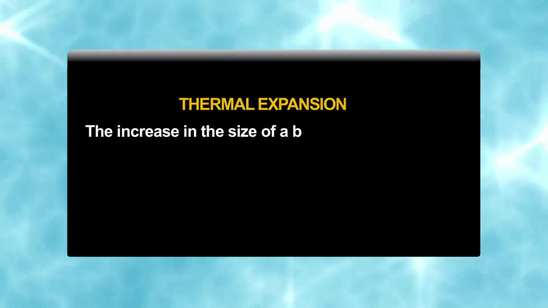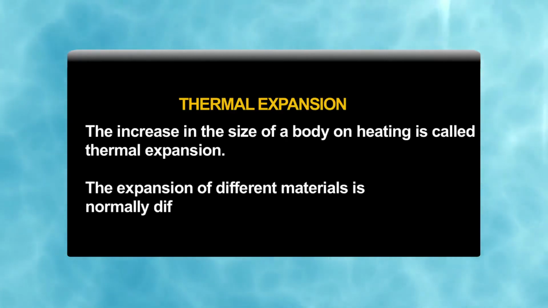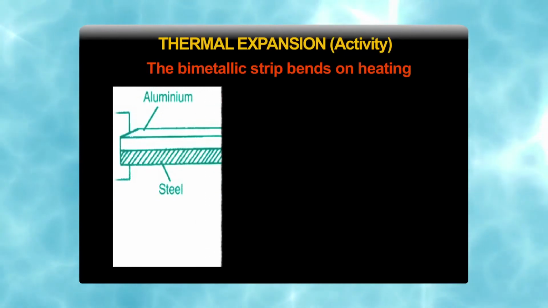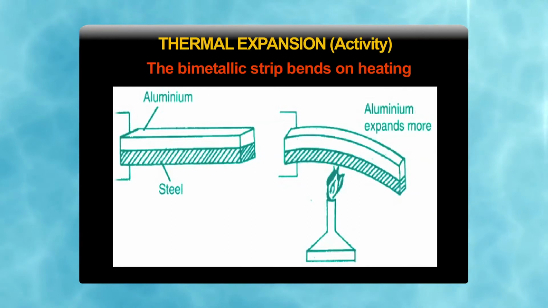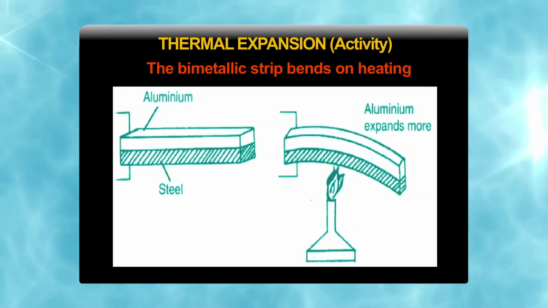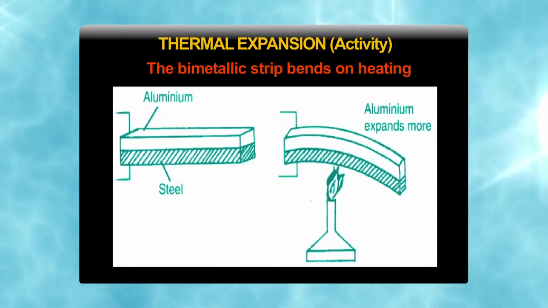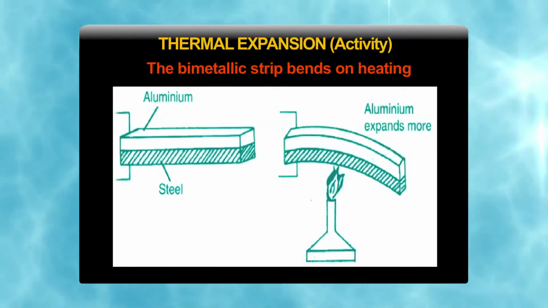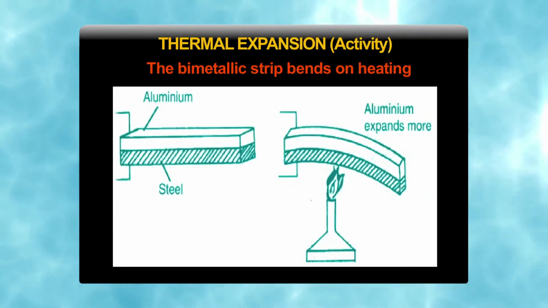The increase in the size of a body on heating is called thermal expansion. The expansion of different materials is normally different. This fact can be easily noticed with the help of a bimetallic strip. A bimetallic strip is a strip having 2 layers of 2 different metals, one over the other. So, when we clamp one end of a bimetallic strip made of steel and aluminum and heat it uniformly with the help of a Bunsen burner, it bends with the aluminum layer outward. It shows that aluminum has increased in length more as compared to steel, causing bending.